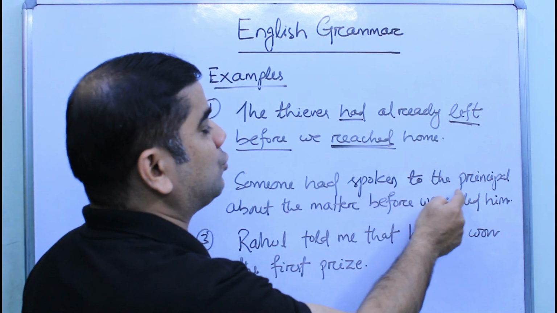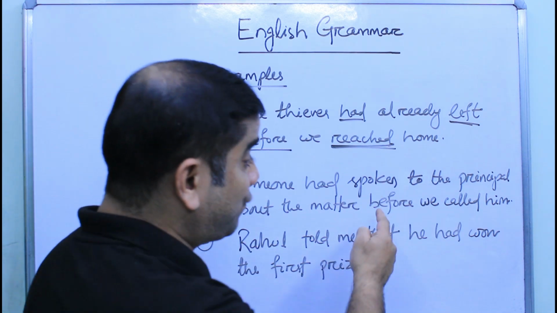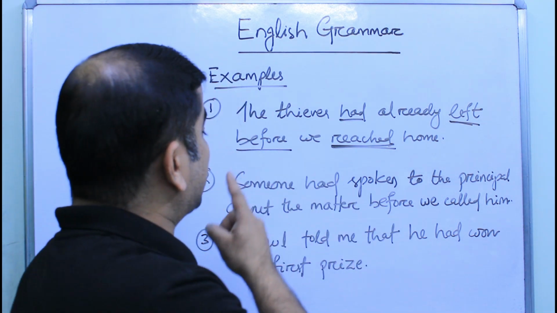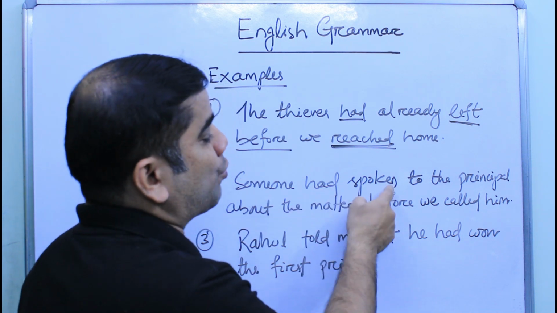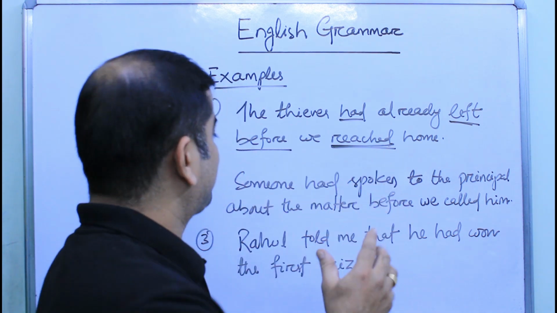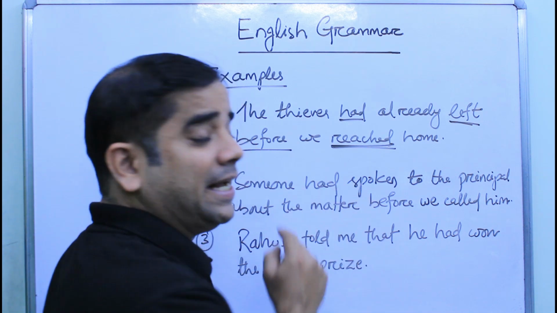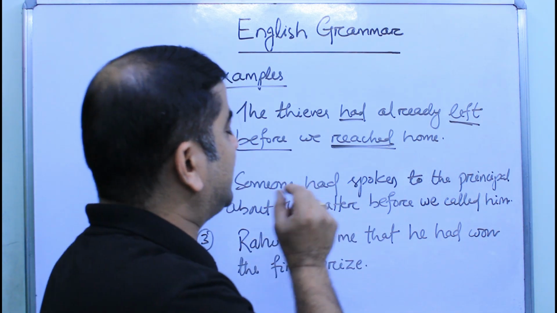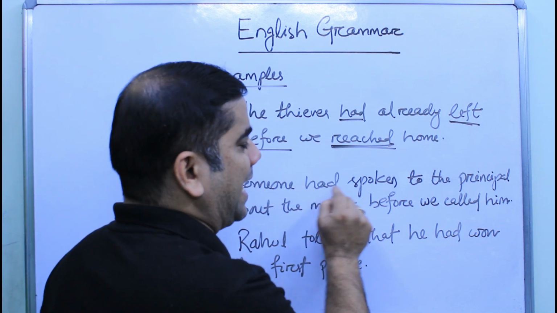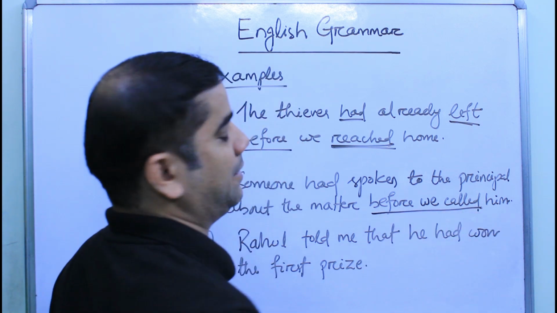Someone had spoken to the principal about the matter before we called him. Before we called, that means before we called, another action had happened that someone had spoken. Before we called, someone had spoken to the principal. So, speak is in its past participle or V3 form and the tense should be past perfect. So, had spoken to the principal about the matter before we called him.